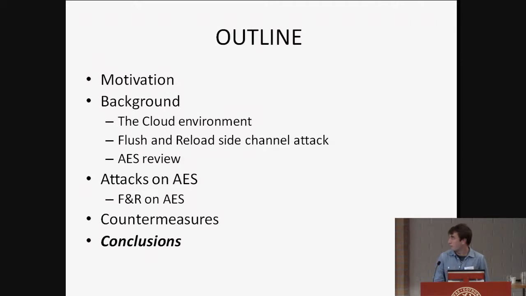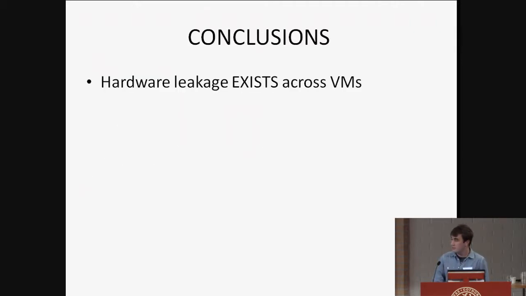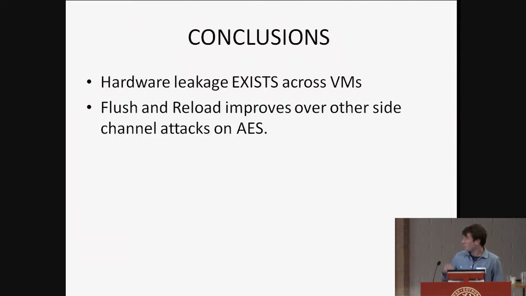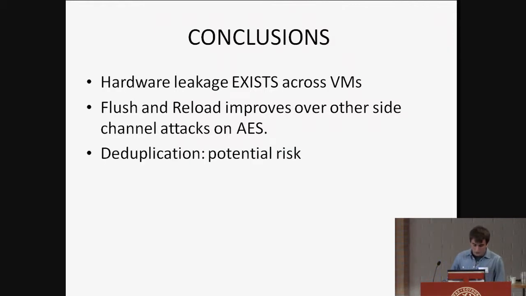So in conclusion, we have a hardware leakage existing in cloud environments, and cloud providers should avoid that using isolation techniques, for example, more precise isolation techniques in the hardware. Also, we see that Flush and Reload improves over many other side channel attacks on AES. Depending, of course, on the assumptions that we make as attackers, but we saw that we improved over most of them.